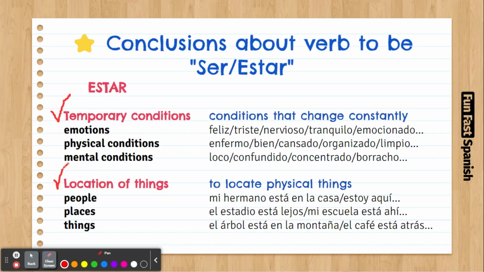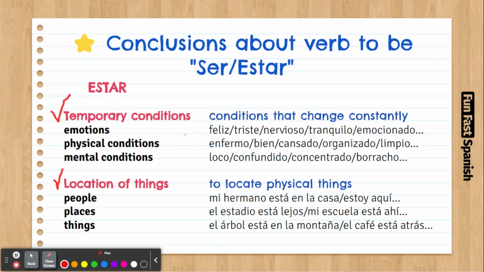So, temporary conditions are things that are changing. Sometimes people ask me how often, and I say it's regularly: things that are in one state, and then they are in a different state, and they can come back to it.